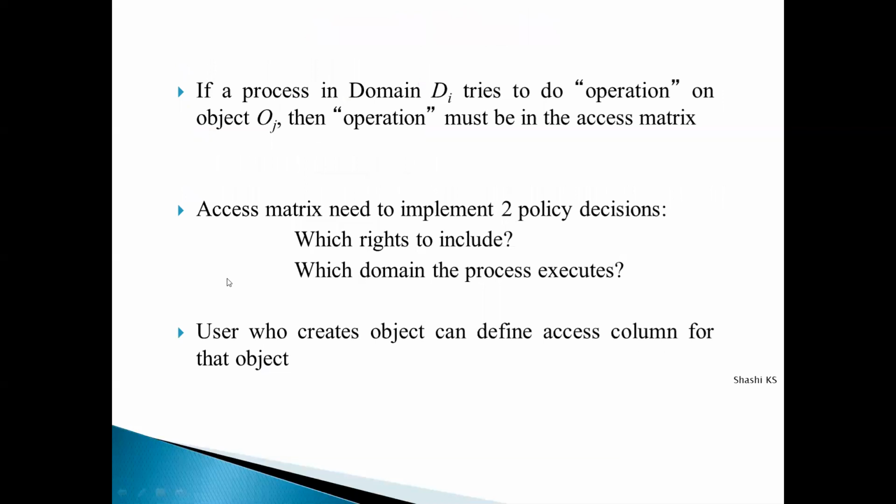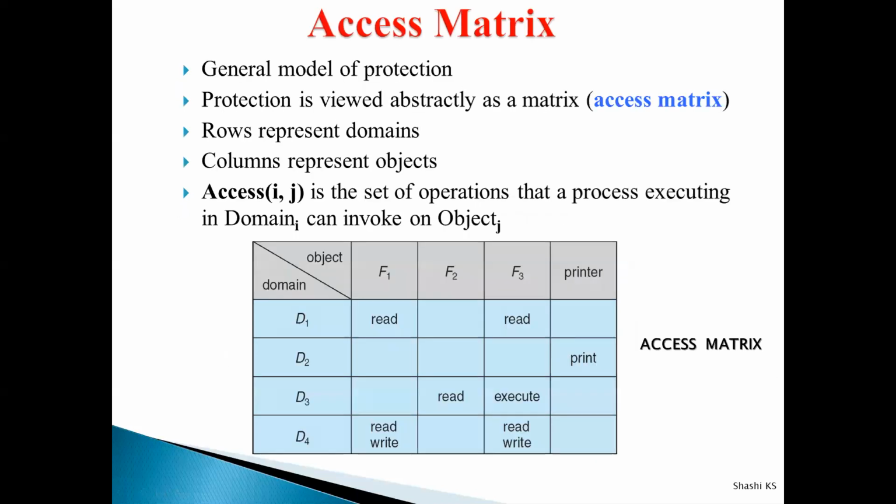And so this is the basic representation of the access matrix. We have seen what is going to be there in the access matrix, but two important policy decisions have to be taken if we have to implement it. What are those two decisions? First one is what access rights have to be included in each entry of the access matrix.